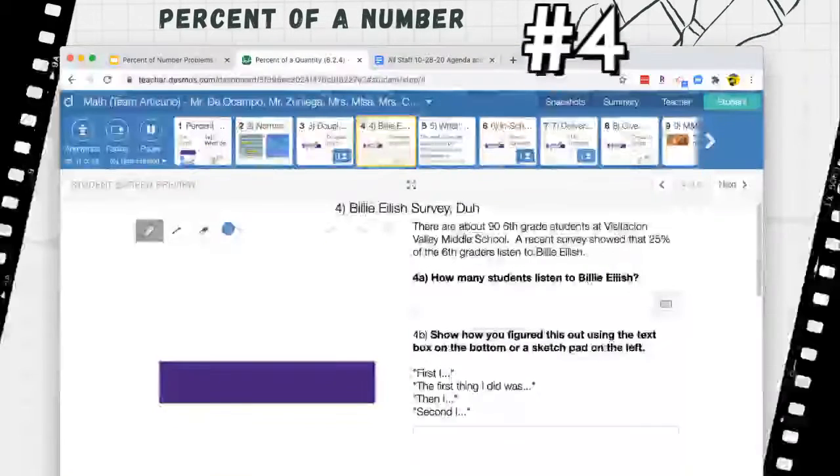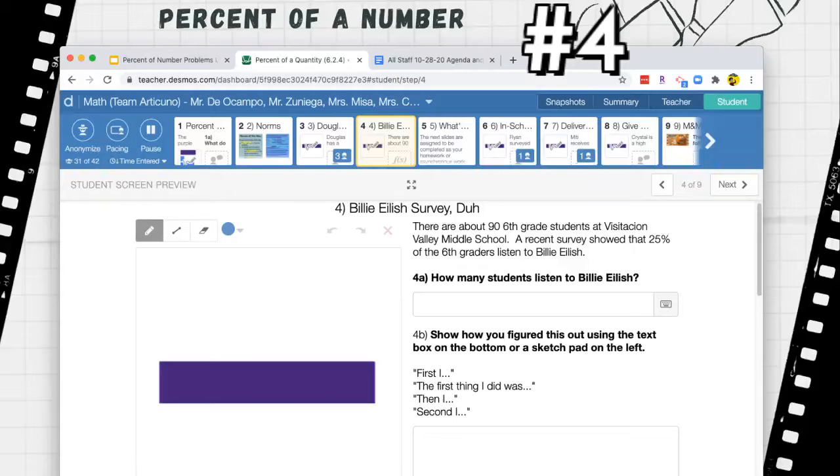It's always good to read the problem first, so I'll read it. There are about 90 6th grade students at Visitation Valley Middle School. A recent survey showed that 25% of the 6th graders listened to Billie Eilish. Whoa, is that true? Okay, remember, this is not 25% if you made the change. It's going to be 20%, so I'll mark that over here. We're not talking about 25% anymore. We're talking about 20% if you're making that change.